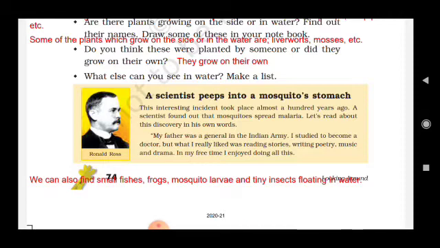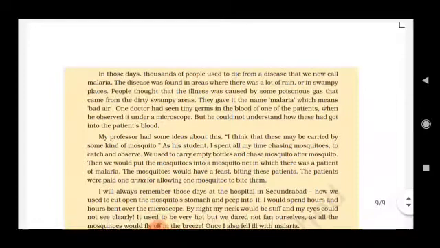My father was a general in the Indian Army. I studied to become a doctor, but what I really liked was reading stories, writing poetry, music, and drama. In my free time, I enjoyed doing all these. In those days, thousands of people used to die from a disease that we now call malaria. The disease was found in areas where there was a lot of rain or in swampy, damp places. People thought that the illness was caused by some poisonous gas that came from the dirty swampy area. They gave it the name malaria, which means bad air.